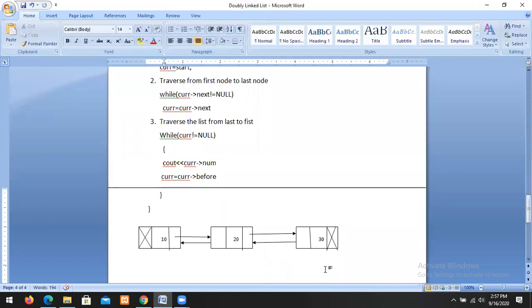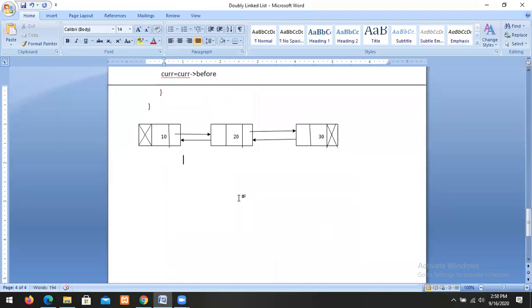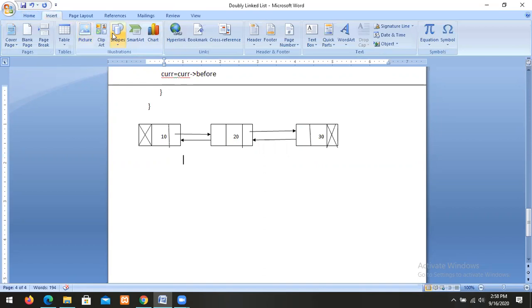So this is the existing list. I want to insert a new node. So how to insert a new node? Before inserting a new node, first of all, you have to allocate the storage. After that, you have to insert the new node. So first you have to allocate the storage. How can we allocate the storage dynamically? By using the function.